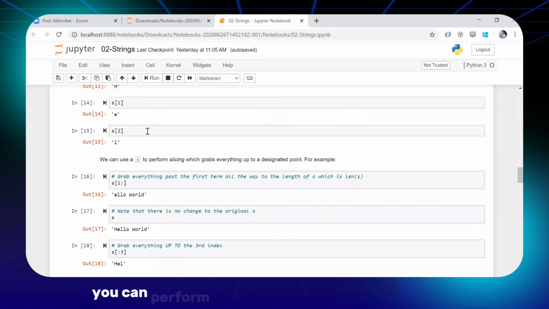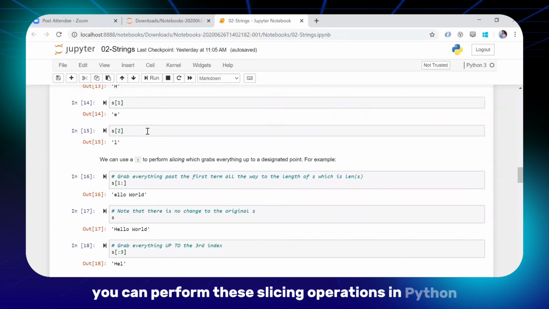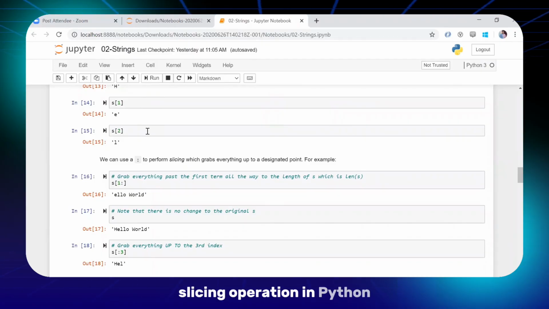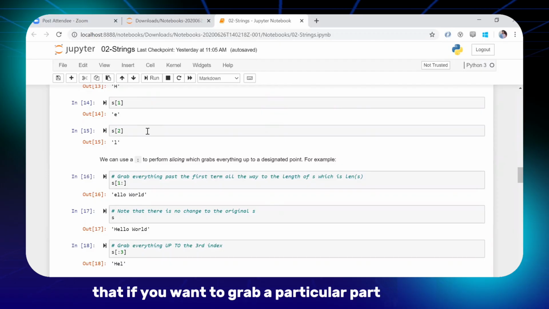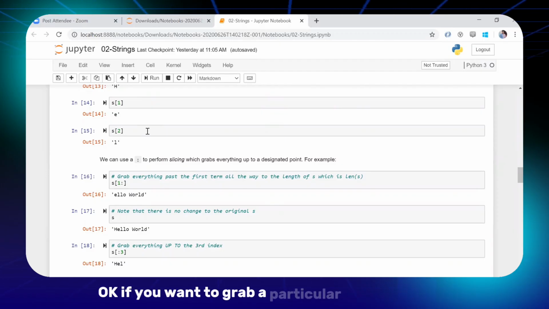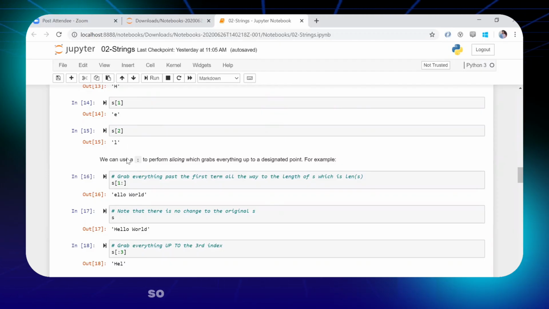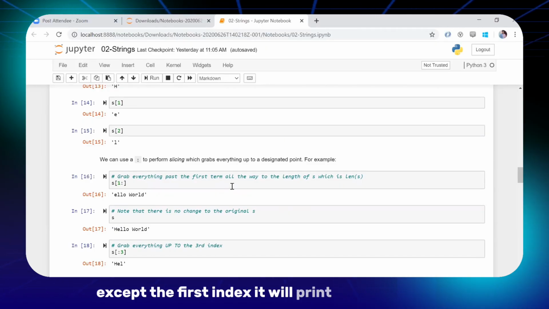Now, you can even perform slicing operations in Python. By slicing I mean that if you want to grab a particular part of a string, you can write it like 1 colon. What it will do is, except for the first index, it will print the entire string.